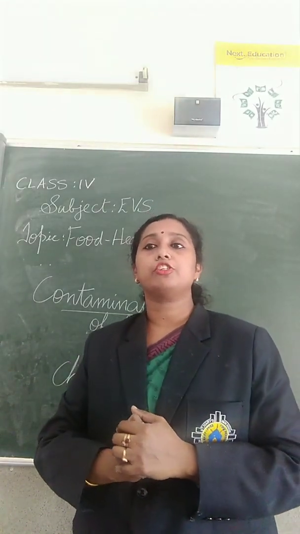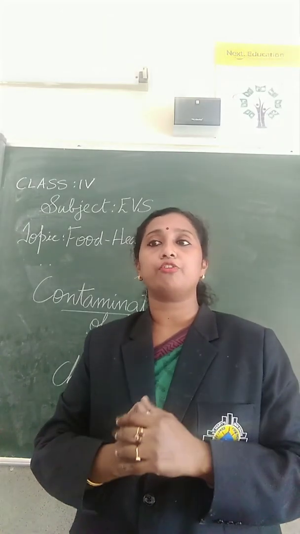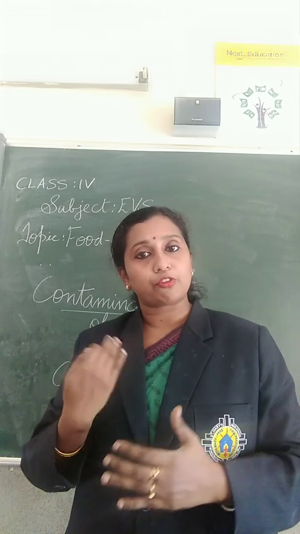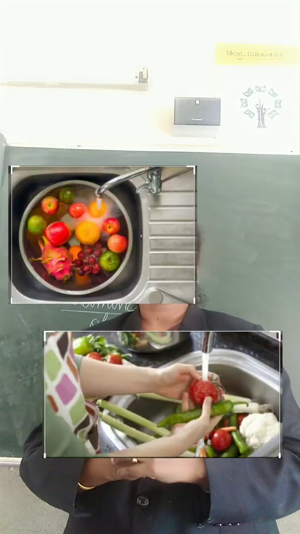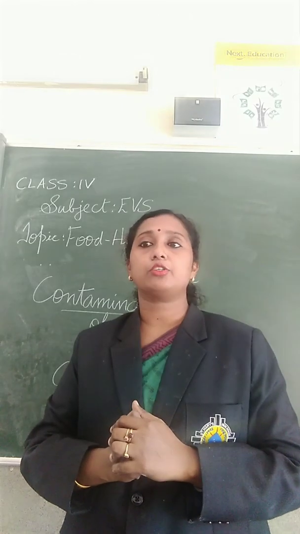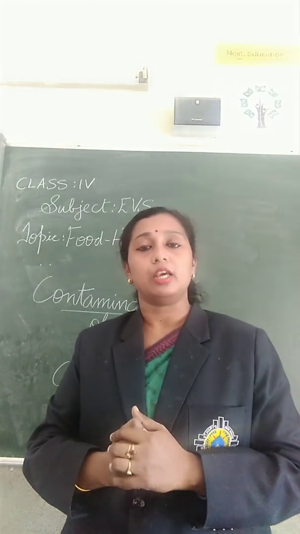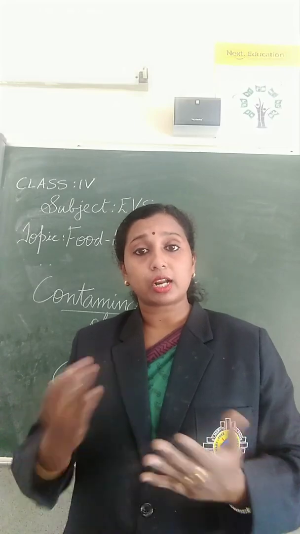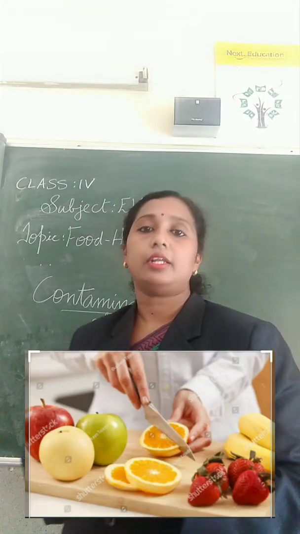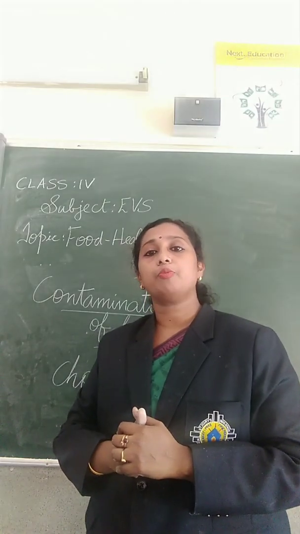The next one, we should wash the vegetables and raw fruits before eating. So before eating vegetables or fruits, we should wash them properly. Then the next one is that fruit should be cut into pieces just before eating. The next one, vegetables should not be overcooked.